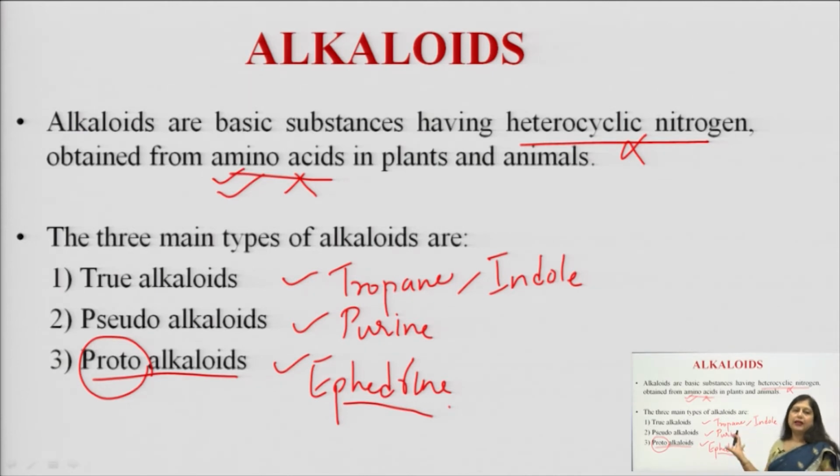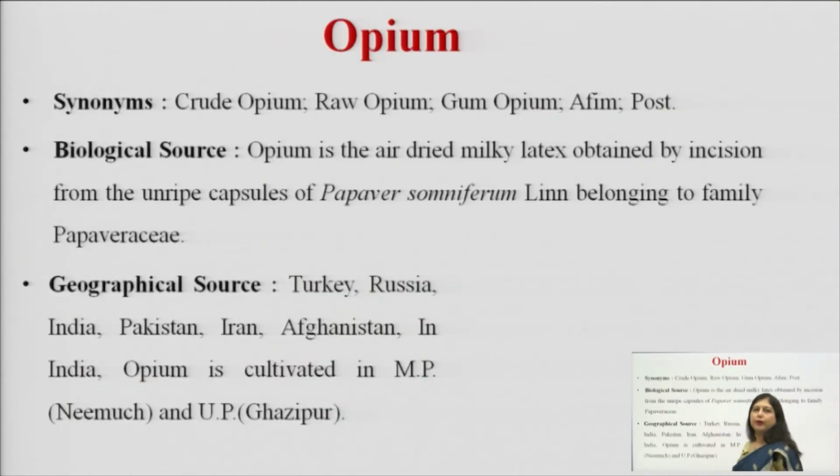So, this is the basic classification of alkaloids, and now we will discuss the first alkaloidal drug, that is opium. Opium is commonly known as afim in Hindi as well as post in the local language, and in the market it is sold as crude opium, raw opium or gum opium. Commonly in India we call it afim, in English opium, and it is basically obtained from the fruit of a poppy plant.